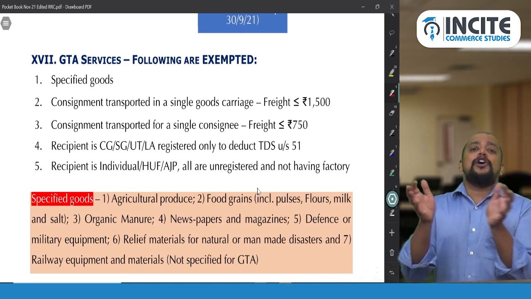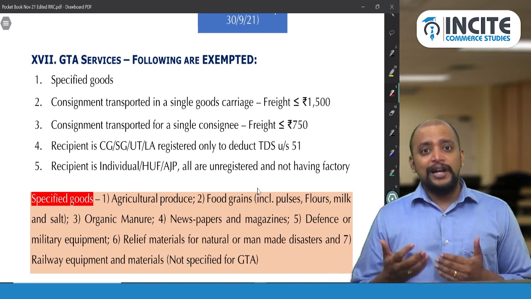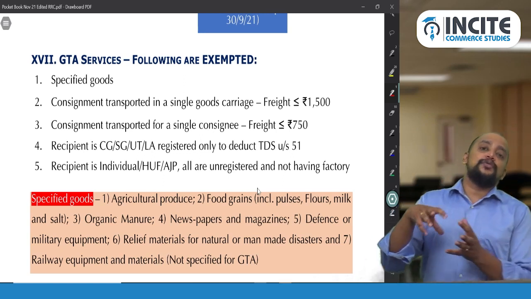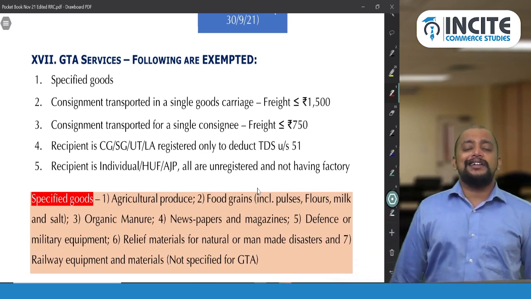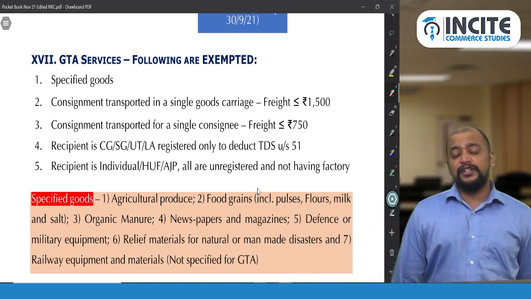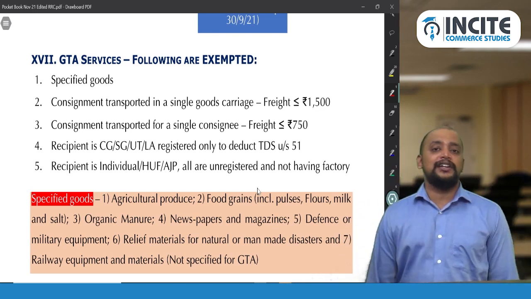So this is for the small carriages. So that point is given. In small carriages the goods will be transported, and if the freight charge does not exceed 1500, it is exempted. If it goes beyond 1500, it will be taxable.